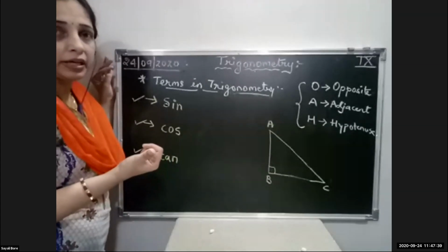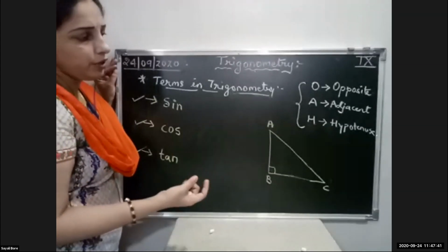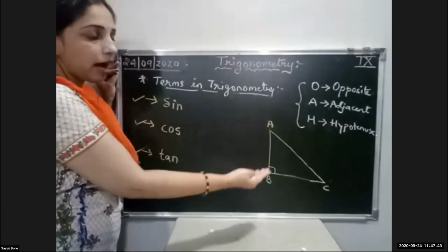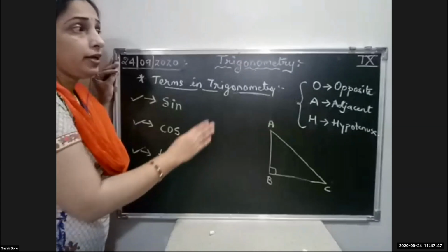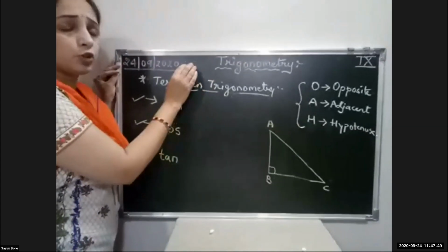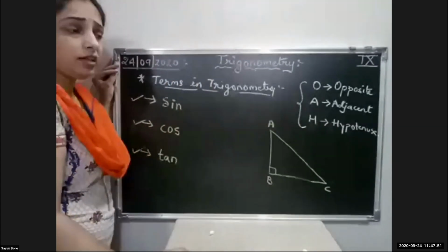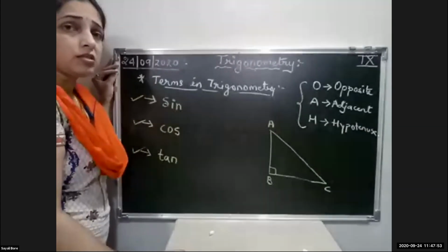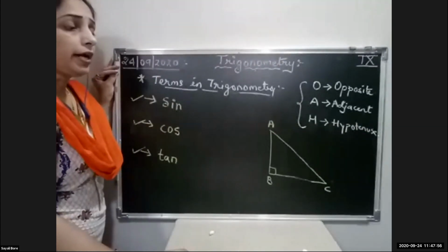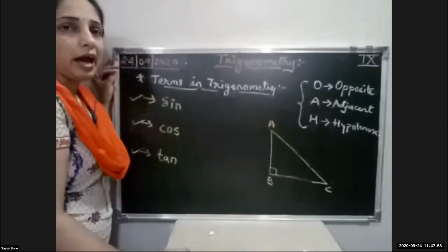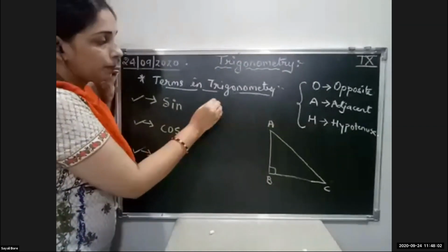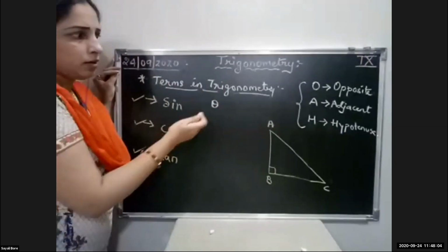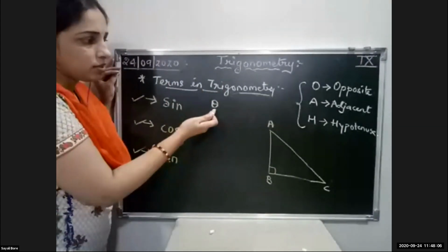Right now we say angle A, angle B, angle C, but he also used a Greek angle, that is theta.